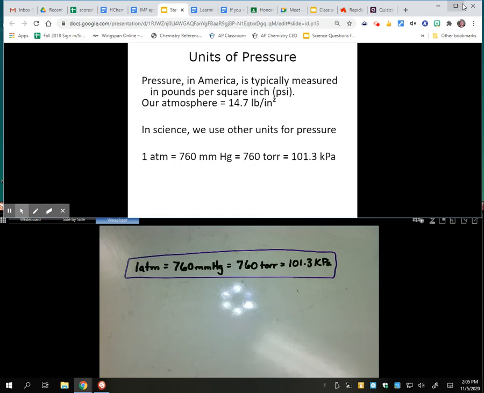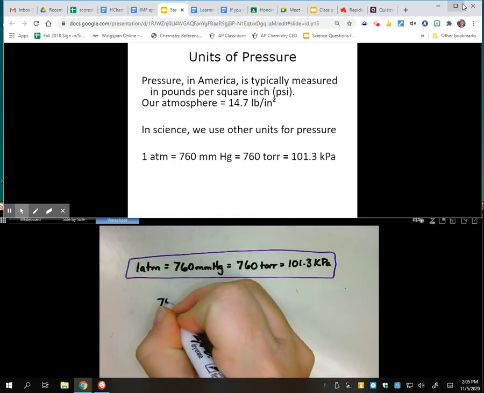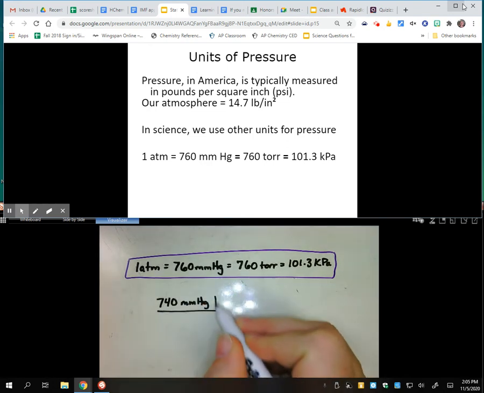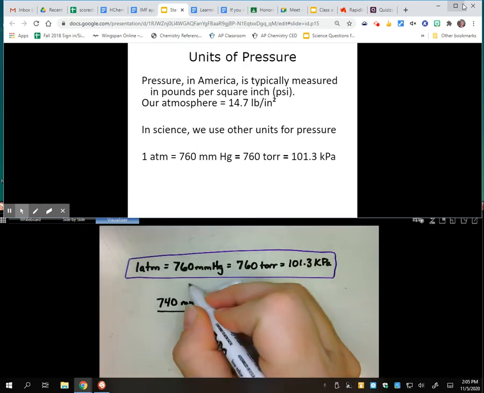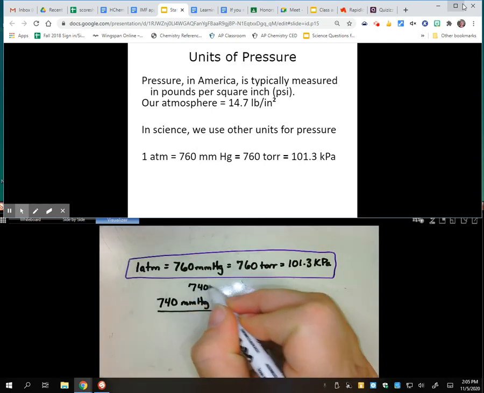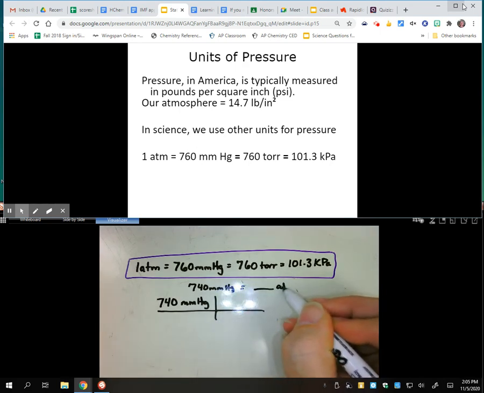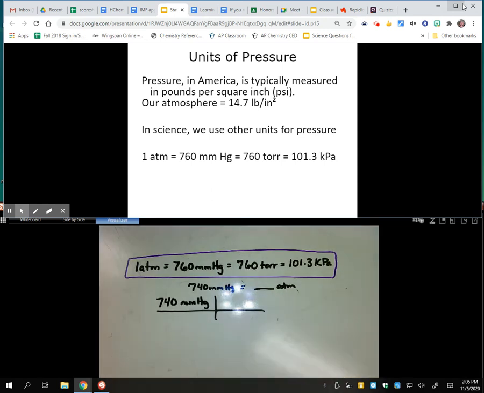Let's say I have 740 millimeters of mercury. We had a low pressure system coming through. And I want to know how many atmospheres. Let me write the actual problem down: 740 millimeters of mercury equals how many atmospheres. So what I'm going to do is pick any two of these, and the two that I want to use are the one involving millimeters of mercury and the one involving atmospheres. Those are the two I'm going to use in my dimensional analysis.